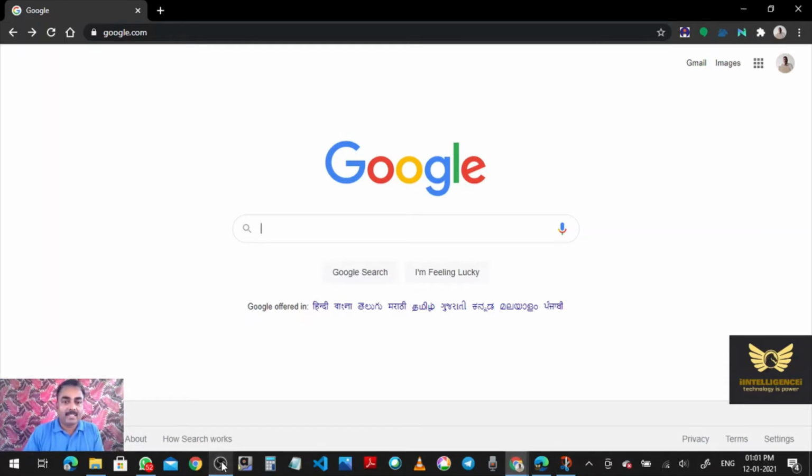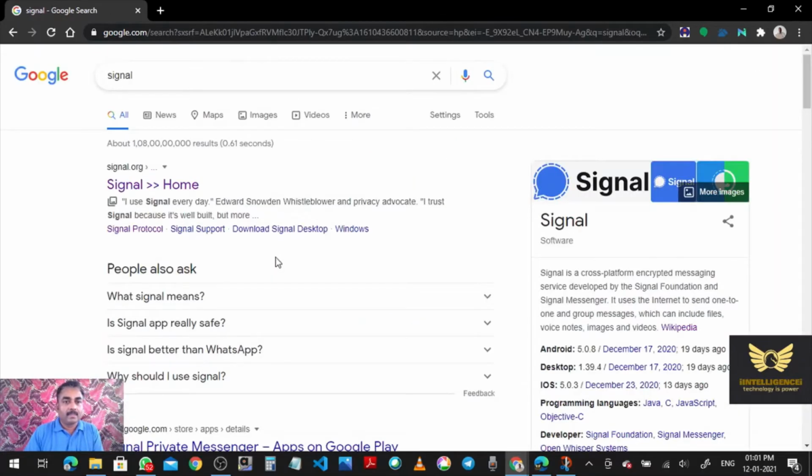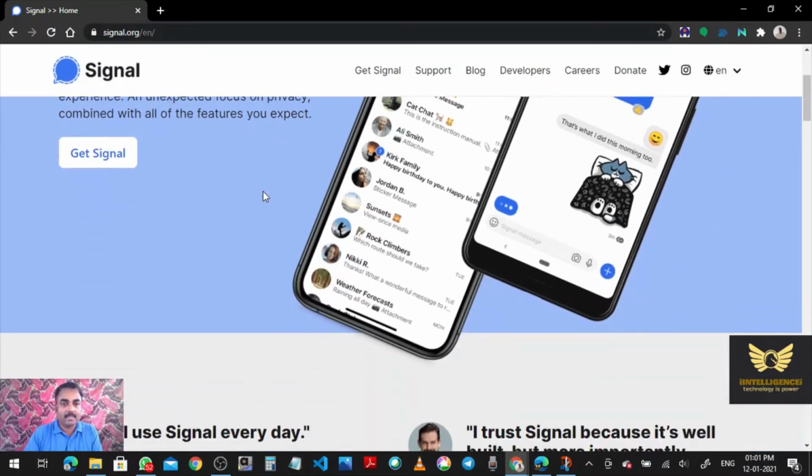Okay, now let us see how to install Signal on desktop. Click Signal. See, this is the Signal website, signal.org/en.